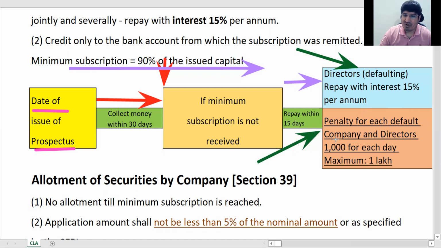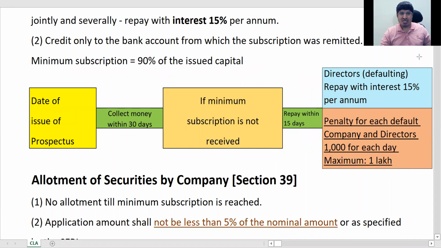It is applicable to the company and directors both. How much is the penalty? 1,000 per day, up to a maximum of 1 lakh. So each day 1,000 will be charged, and when it reaches 1 lakh, you stop. It will not go beyond 1 lakh. So this is this section. Let us just finish reading here.